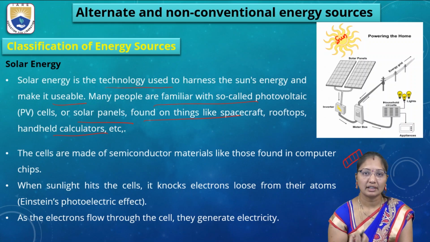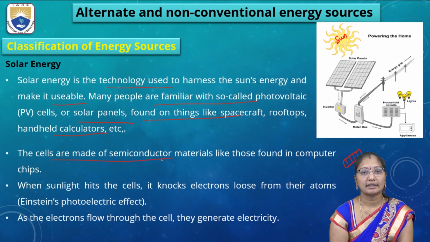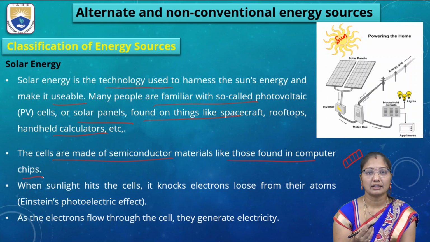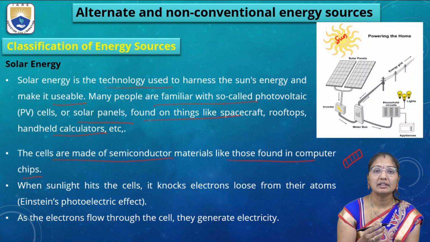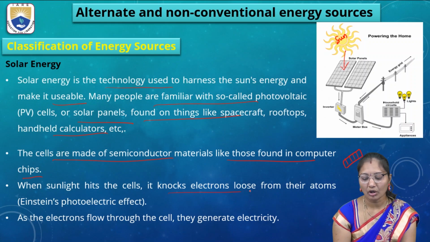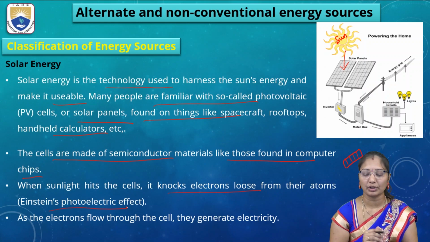They absorb sun energy and it works on this solar energy. These cells are made up of semiconductor materials like those found in computer chips. When sunlight hits the cells, it knocks electrons loose from their atoms, like Einstein's photoelectric effect. That effect is called the photoelectric effect.